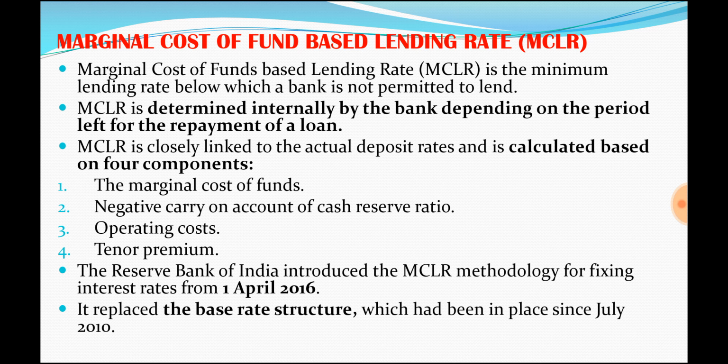As a result, banks are reluctant to pass the benefit to the people. So the base rate system creates some problem.